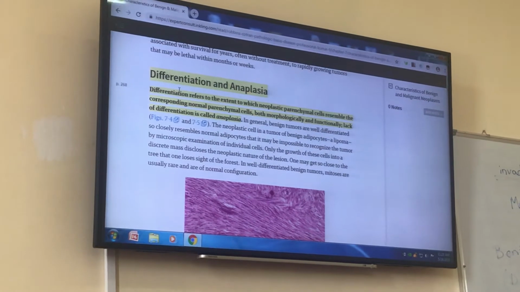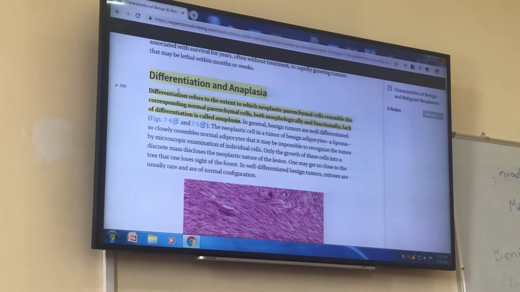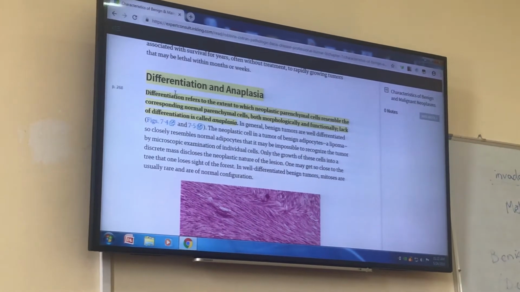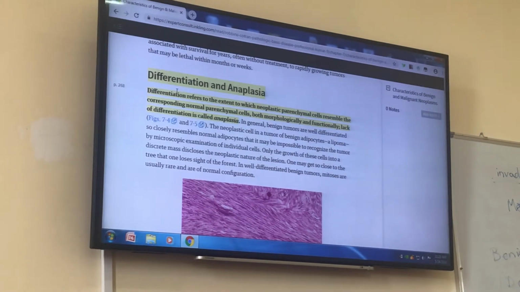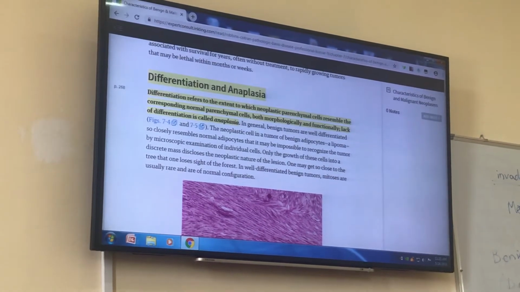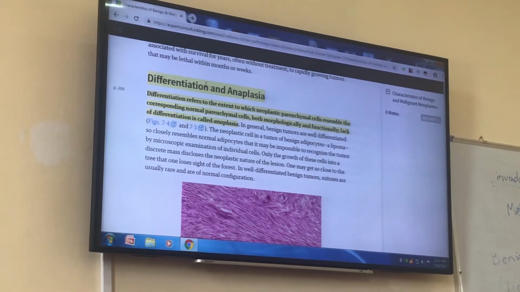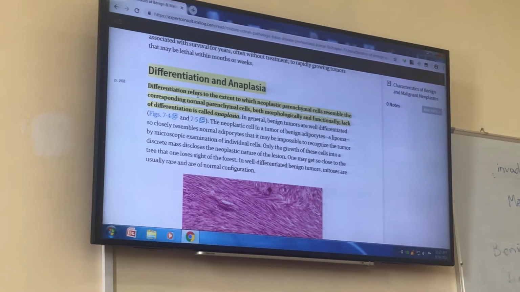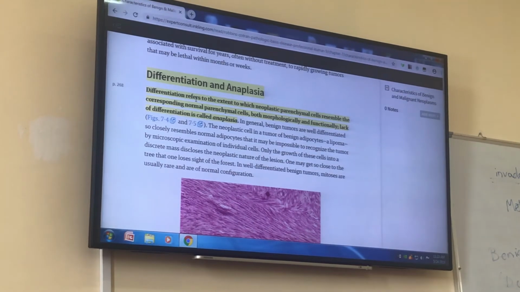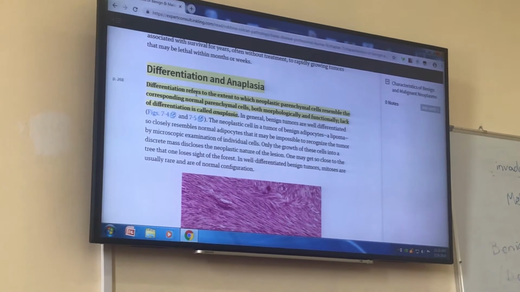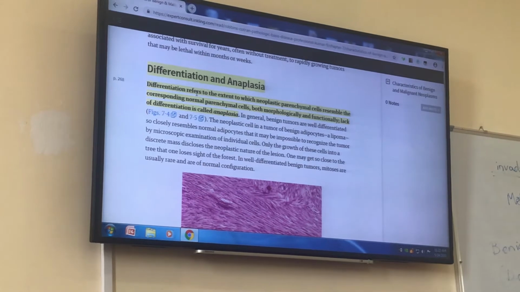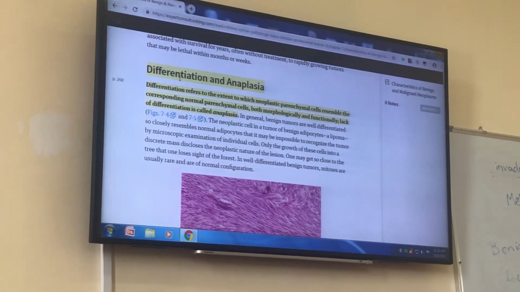And if a tumor is called poorly differentiated, it means that the cells are not similar to normal cells, and poorly differentiated tumors have a worse prognosis than well differentiated. So it can also show the prognosis of a tumor. Poorly differentiated tumors are more aggressive, and the patient will live shorter.